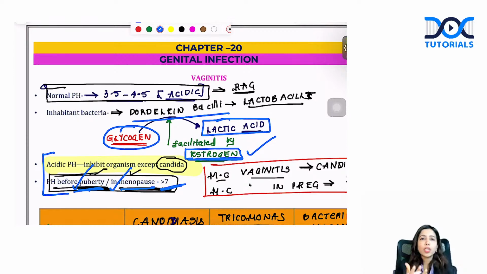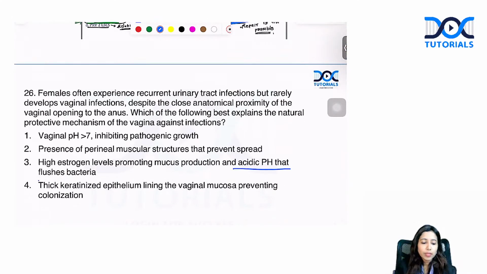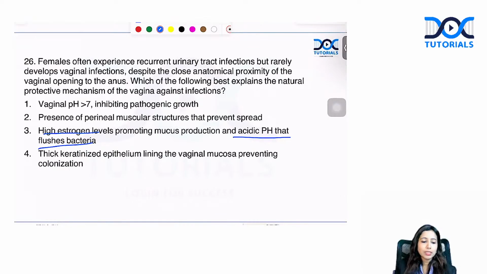So here we are dealing with the reproductive age group. Estrogen is a protective mechanism. It facilitates the conversion of glycogen to lactic acid, maintaining the acidic pH of the vagina. So acidic pH is basically promoted by the presence of high levels of estrogen, which prevents infection, and it also promotes mucus secretion.